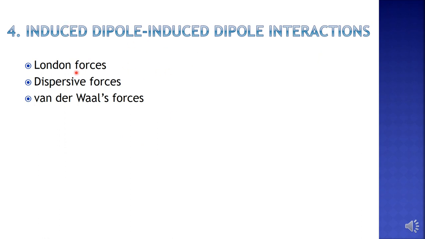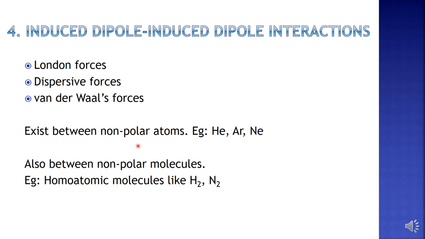These are also known as London forces or dispersion forces or even van der Waals forces. These forces exist between non-polar atoms, that is, atoms like inert gases such as helium, argon, neon, etc. These are non-polar atoms. They also exist between non-polar molecules, for example homoatomic molecules like hydrogen, nitrogen, oxygen, etc., which are non-polar molecules.